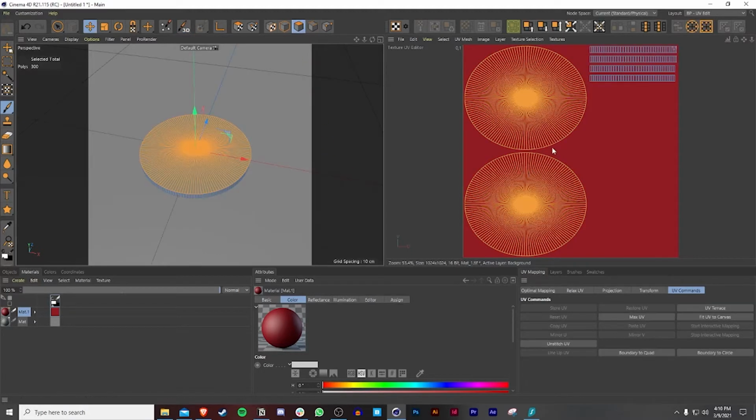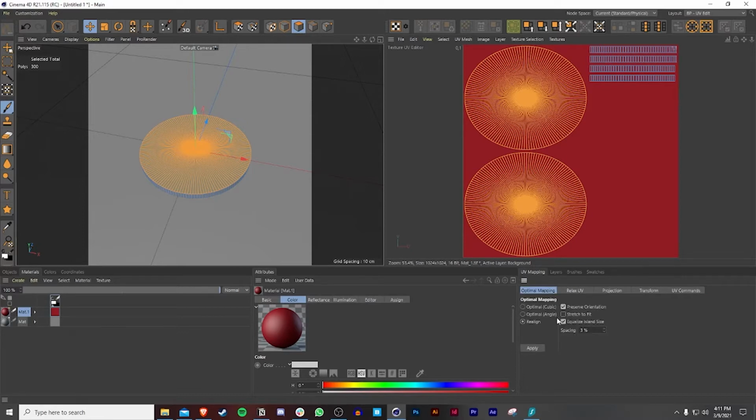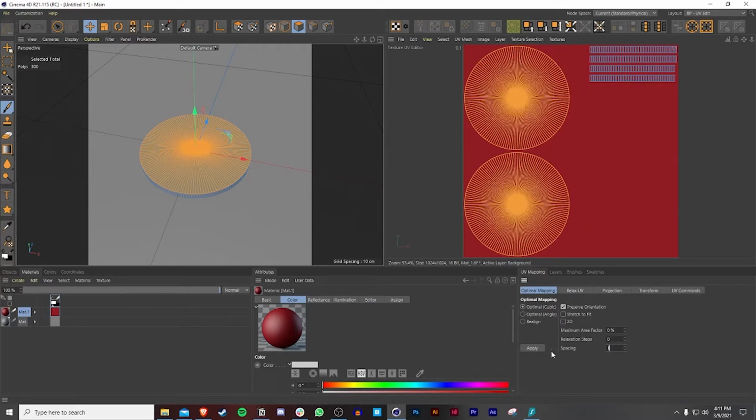The thing is now we need to color the polygons so that when we take this to Photoshop, we can edit it. So one thing before we do that, we can go to optimal mapping so that way we can play around with the settings. I encourage you guys to play around with this stuff, get some different results. And if you go to realign, you just have to keep applying.